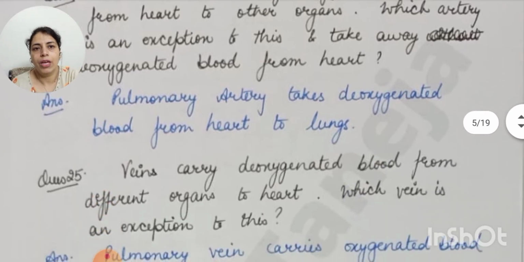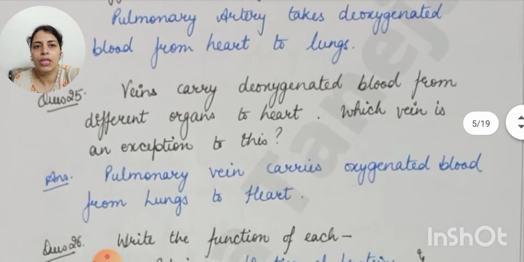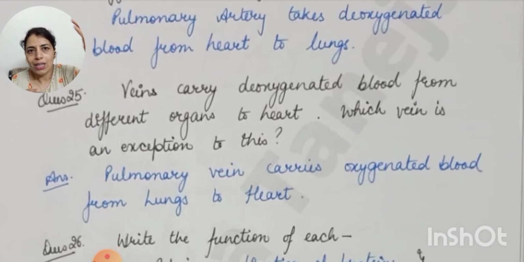In the same way, veins carry deoxygenated blood from the different organs to the heart. They collect it from different organs and bring it to the heart. Veins are blood vessels that carry deoxygenated blood. But which vein is an exception to this? That is the pulmonary vein, because it brings oxygenated blood from the lungs to the heart.